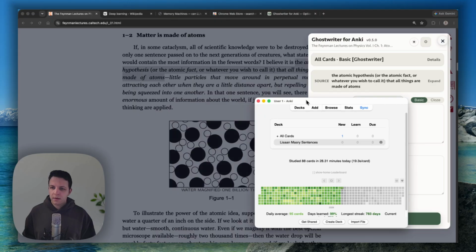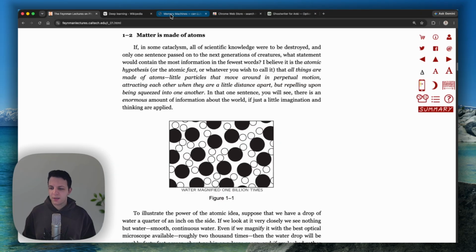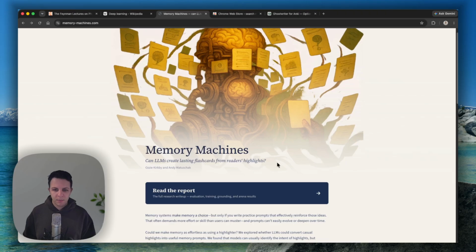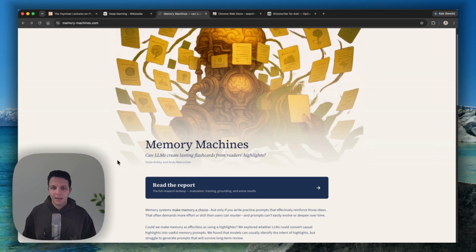So, yeah, look, one of the things that I think is worth mentioning about the philosophy that I had from the beginning with Ghostwriter was that LLMs are variably good at writing cards. Sometimes they do a good job, sometimes they do a bad job. And unfortunately, most of the time they do a bad job. And if you haven't read the Memory Machines report by Ozzy Kirkby and Andy Matuszek, you should go ahead and read that. It was a fantastic report about essentially the fact that LLMs are reliably bad at writing flashcards.